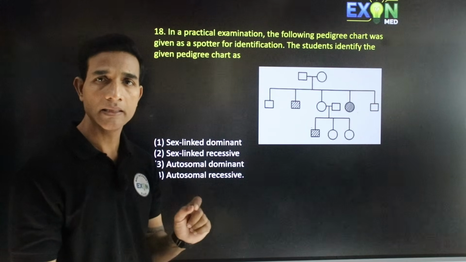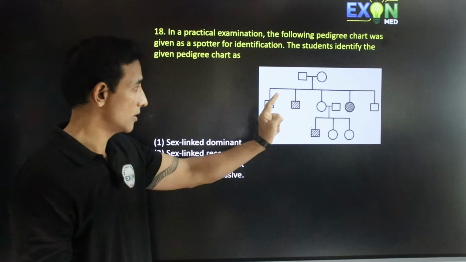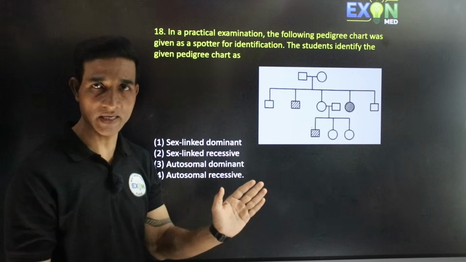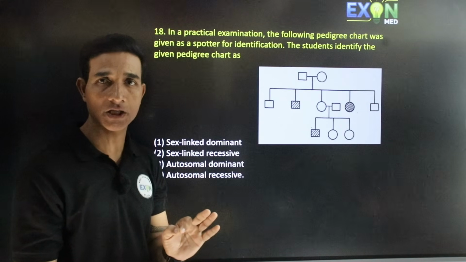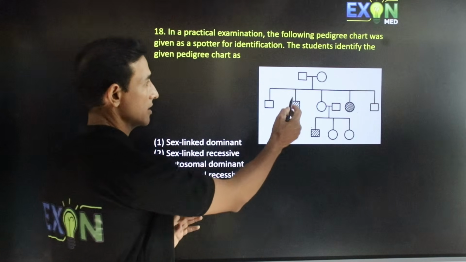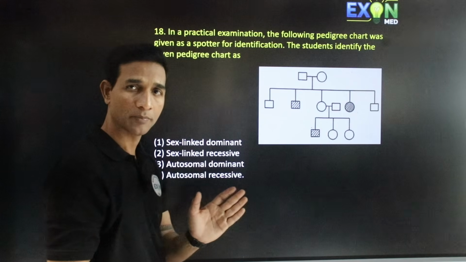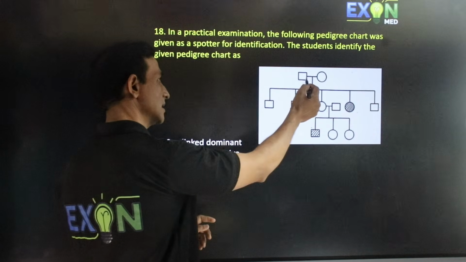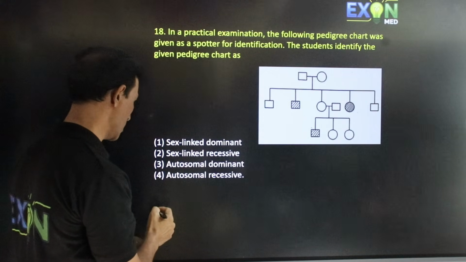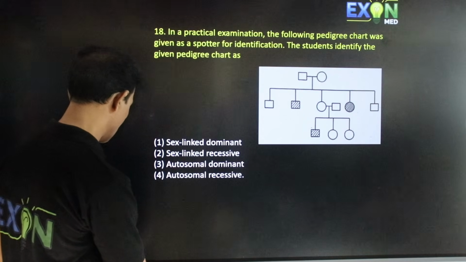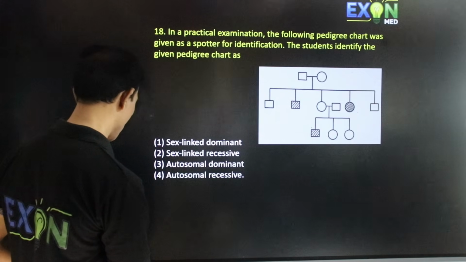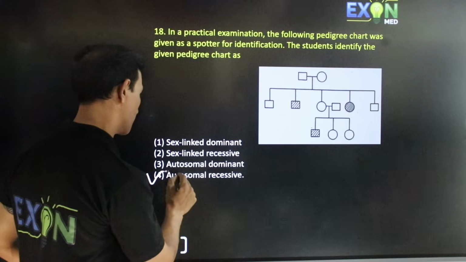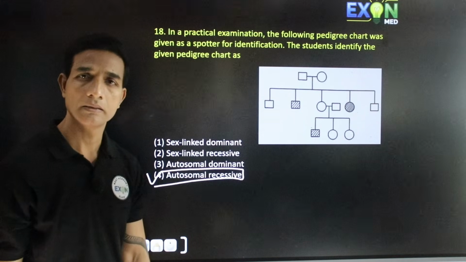So autosomal linked, if the trait or disorder appears in all the generations, then it is said to be autosomal dominant. If it skips any generation, then it is recessive. You can see here in the parental generation it is skipped. There is no disease here. The trait is not carried by the parents. Hence, as it is skipping one generation, it is autosomal recessive. So hence the option is autosomal recessive.